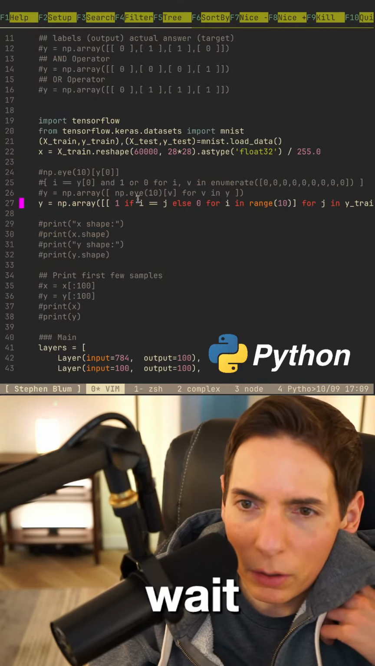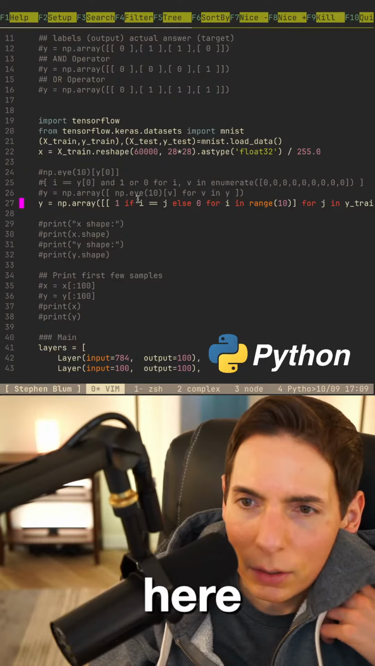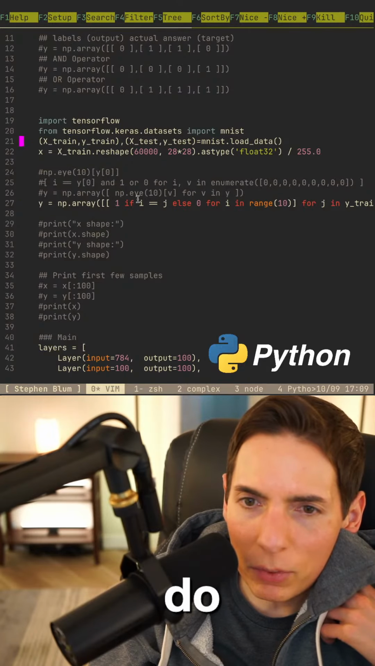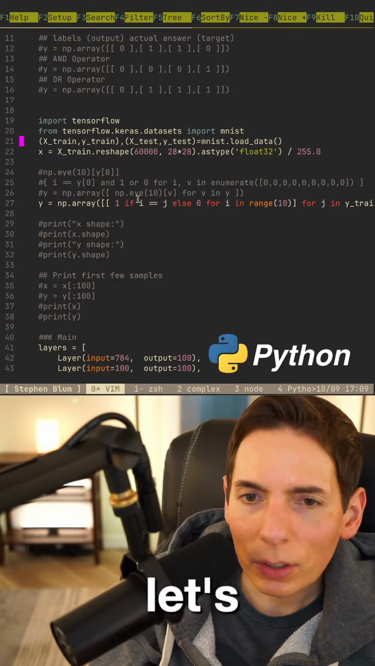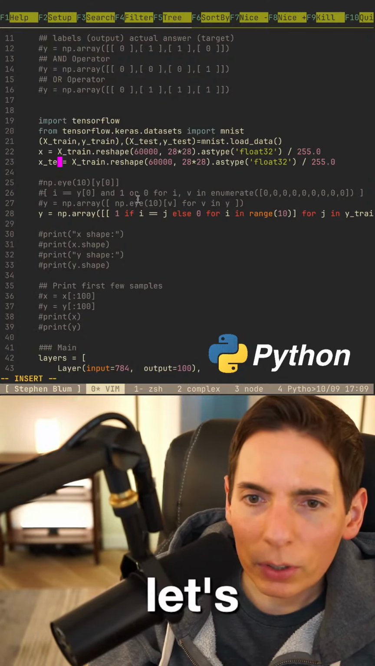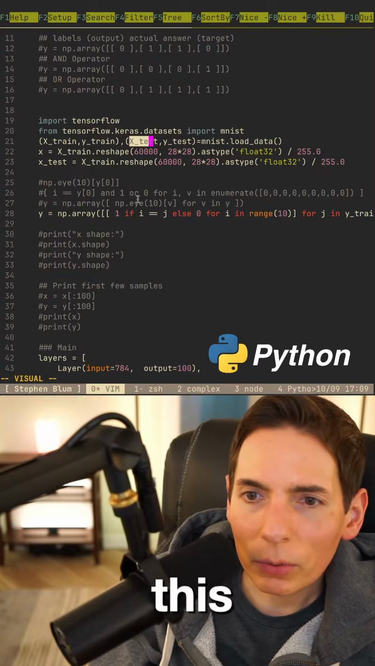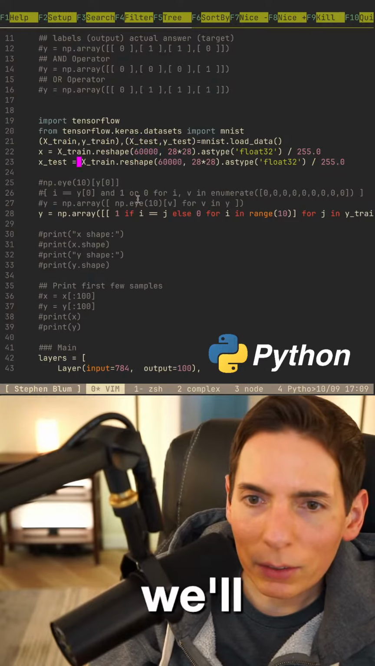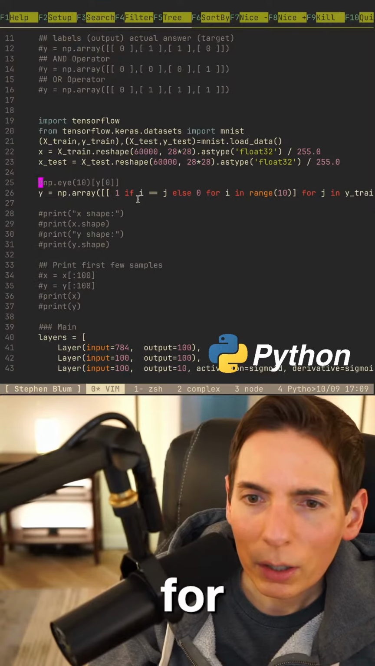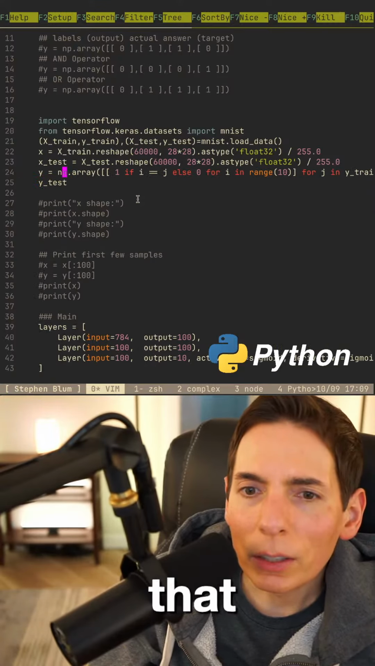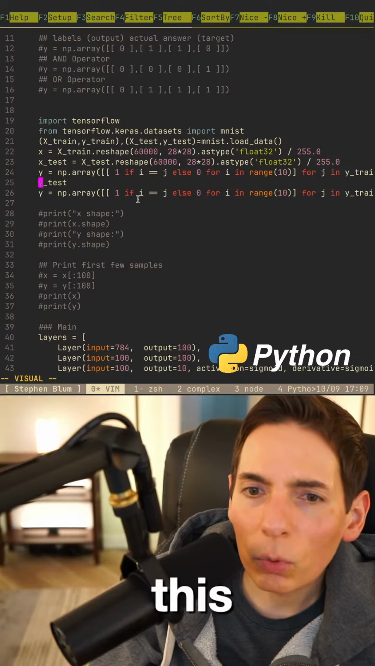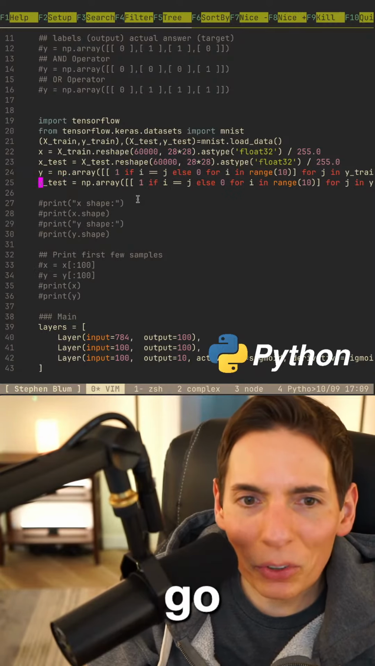We have to do something here. Let's see here. What do we have to do? We have to do the same thing. Okay, let's do the same. I've got an idea. Let's do underscore test like this. There we go. And then we'll do it like this. And we have to do the same for y. Y underscore test equals this, y test. There we go. We're almost there.